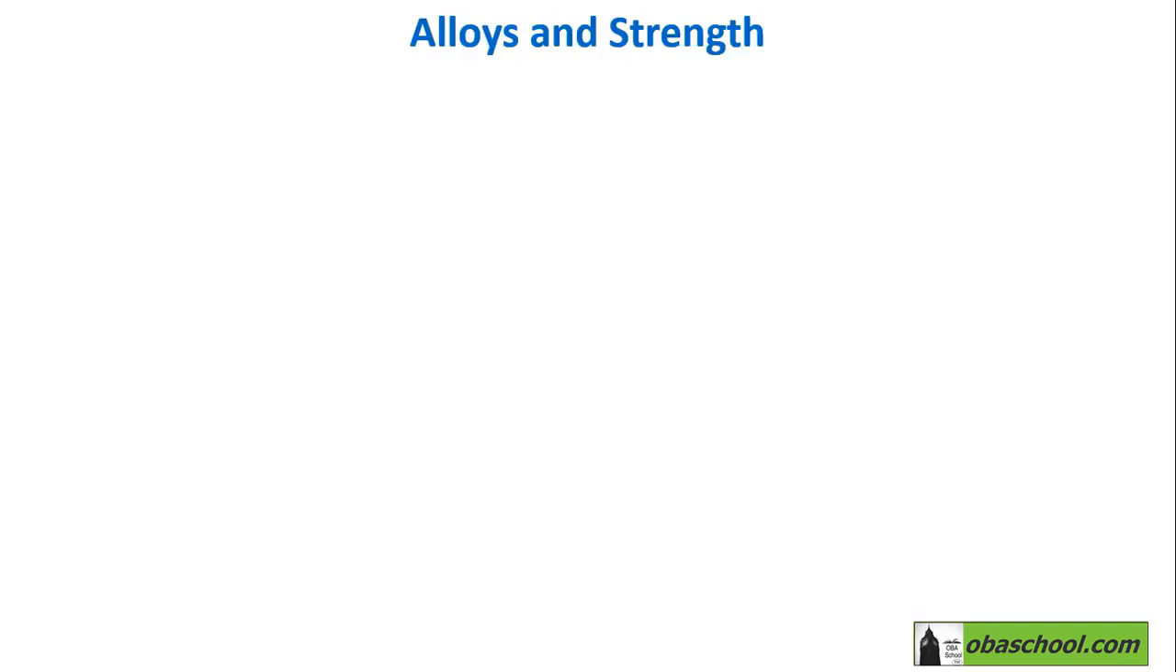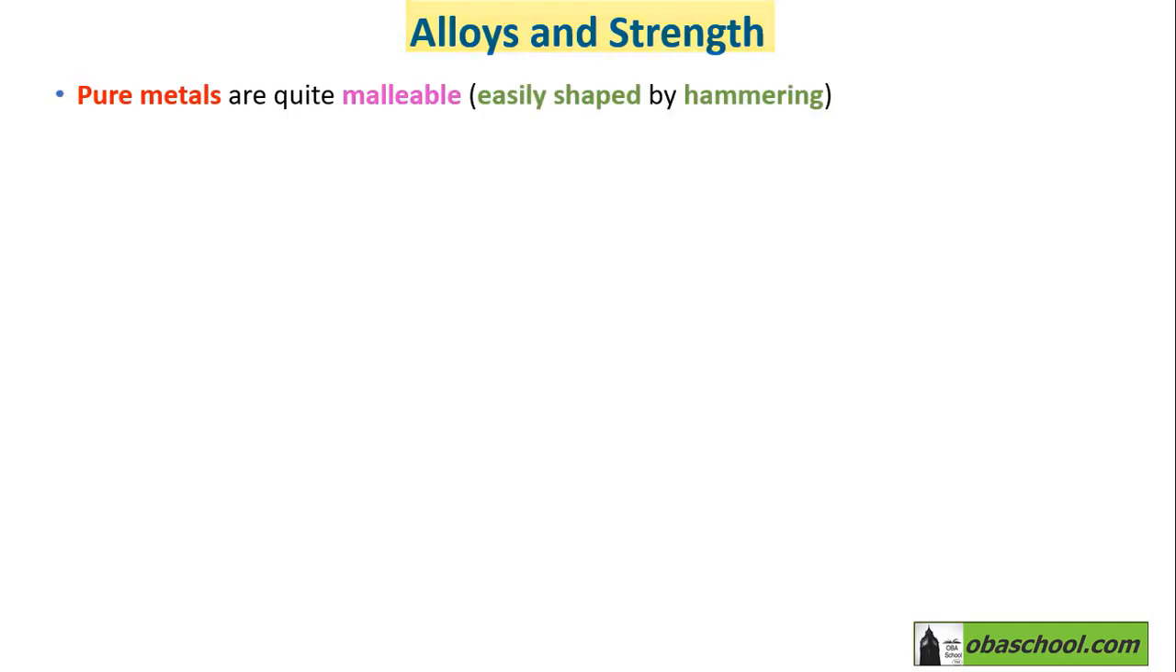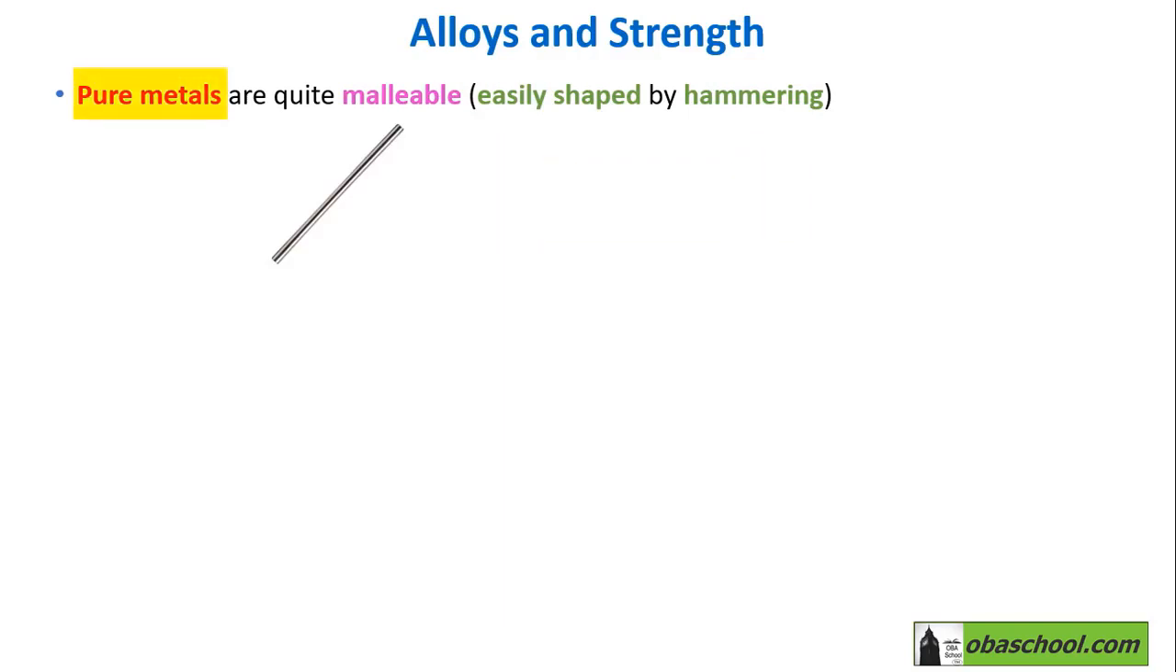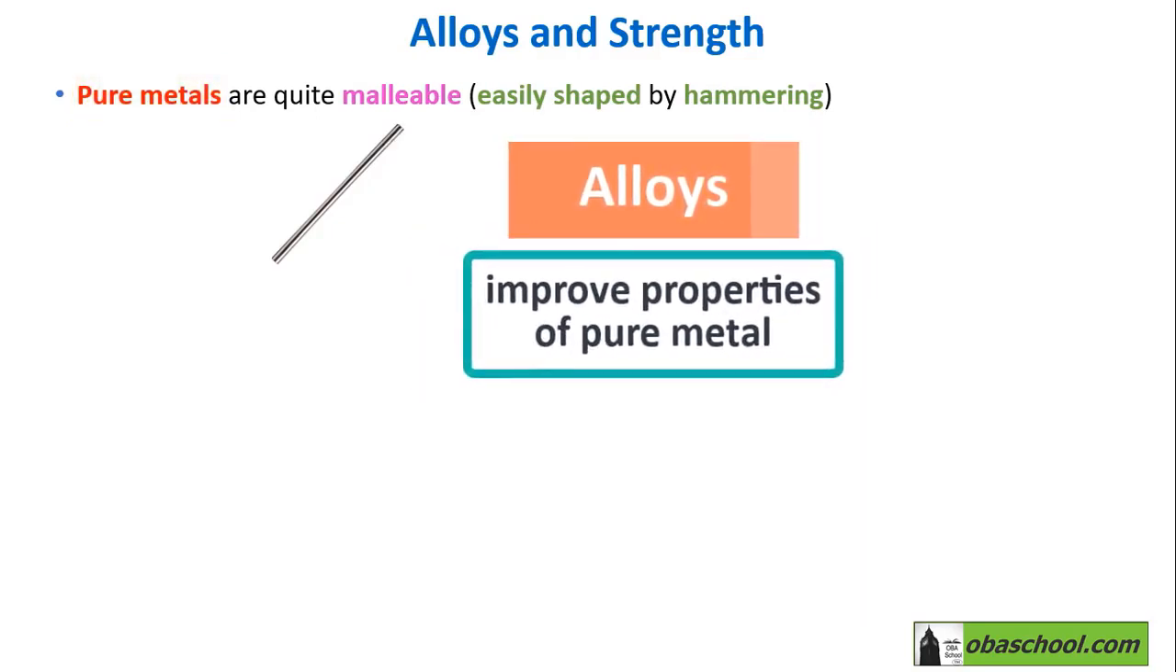Now we are going to discuss alloys and their strength. Most metals in everyday use aren't pure metals. Instead, they are what is known as alloys, where an alloy, as we have seen in the previous tutorial, is made from a pure metal by adding a different metal or a non-metal on top of it. Alloys allow us to improve the properties of the pure metals.